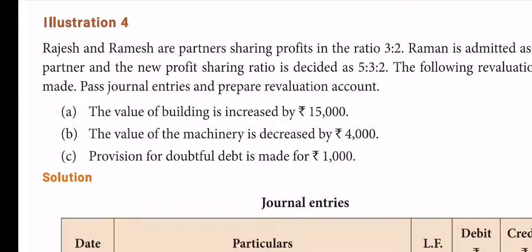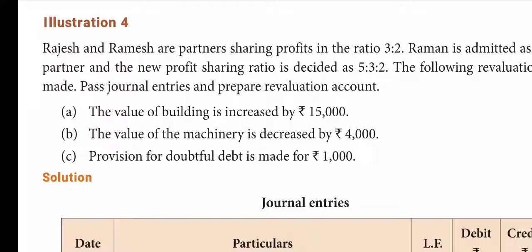You can put a plus symbol. Then the value of machinery is decreased. Decreased value of asset, so minus, a loss item. Then provision for doubtful debts is made for 1,000. Yes, that too is a loss. Okay, so 2 loss items and 1 profit item.